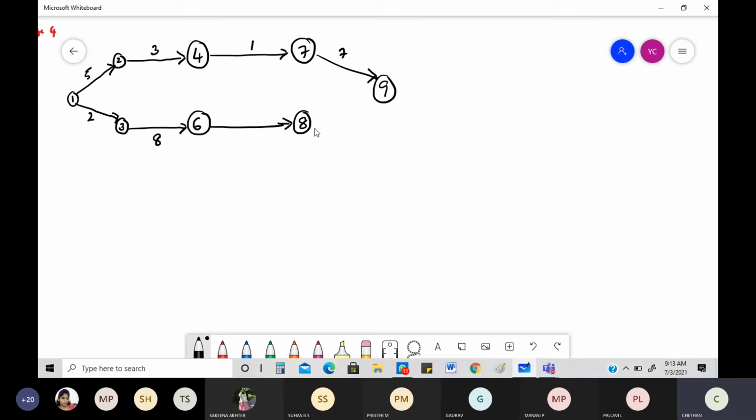If it is a directed graph, then obviously you will be finding the shortest path. There's one more thing we use to figure out the shortest path: Dijkstra's algorithm. We use Dijkstra's algorithm also to find the shortest path, so you should not forget that. Always link things. See, I'm writing all crossed up; you should not write like this, you need to write neatly. So this is 4. Oh no, take it as 6. So this is 6.